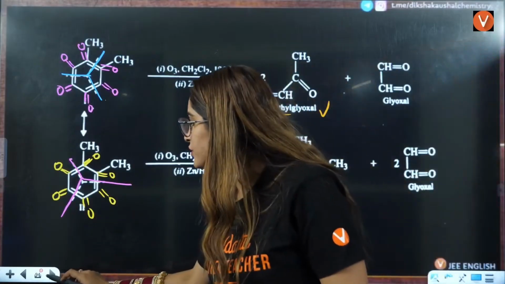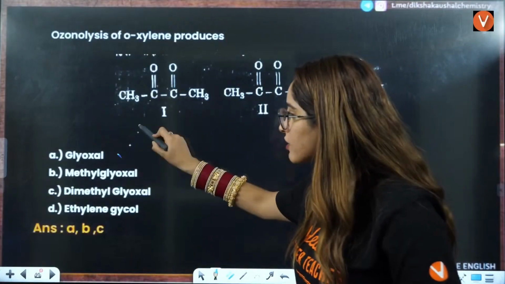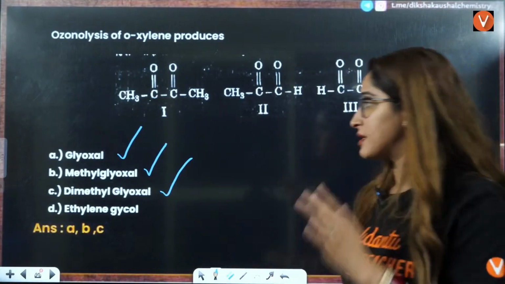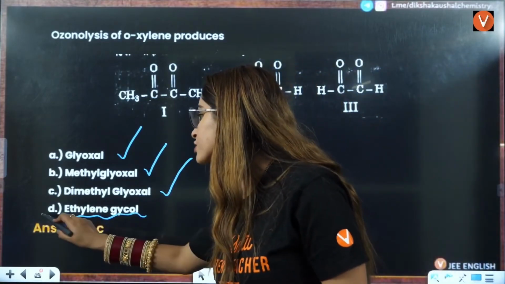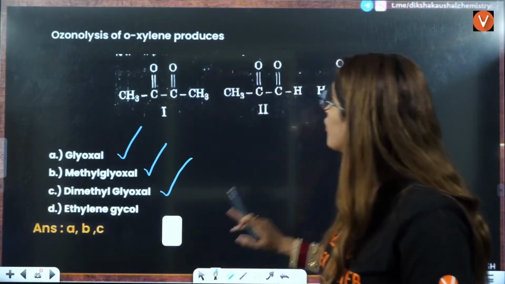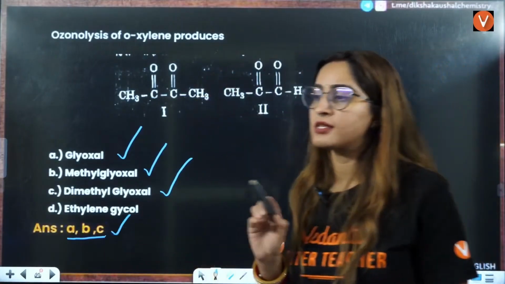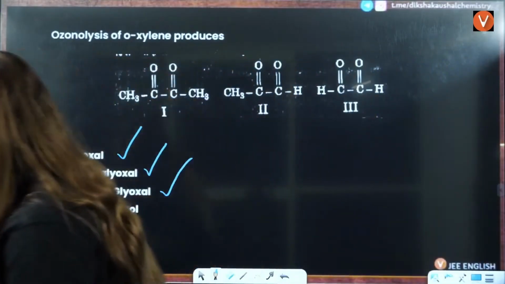Now they are asking you which of the following is not present. See, glyoxal was present, methylglyoxal was present, dimethylglyoxal was present. So ethylene glycol is not present. They are asking which of the following products is produced here. So A, B and C are produced here. So the answer will be A, B, C.